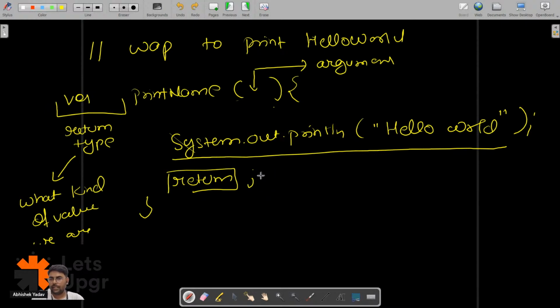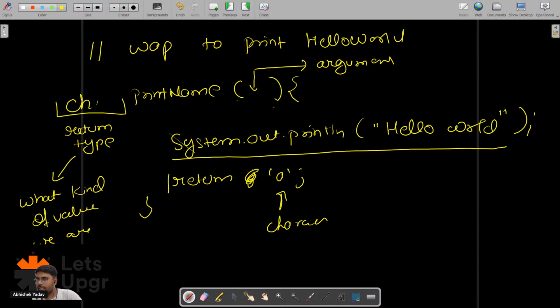Similarly, if I have to return 'a', that is a character here, so the return type will be what? Char here, right? The return type will be char here. Everyone is clear now?